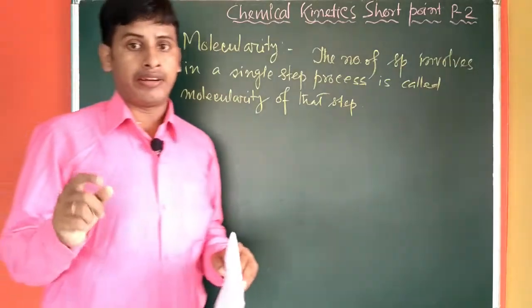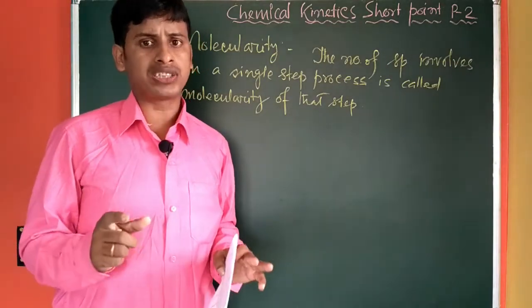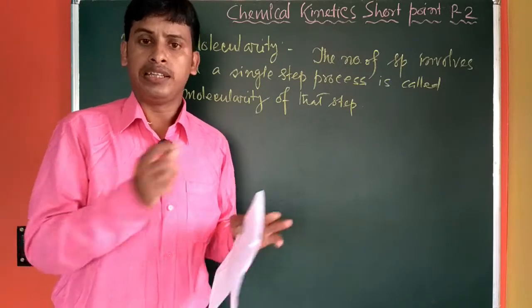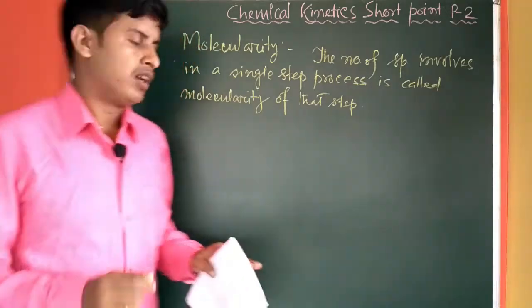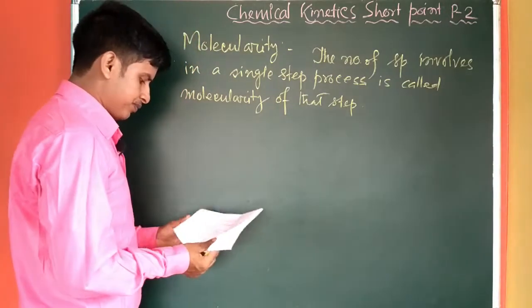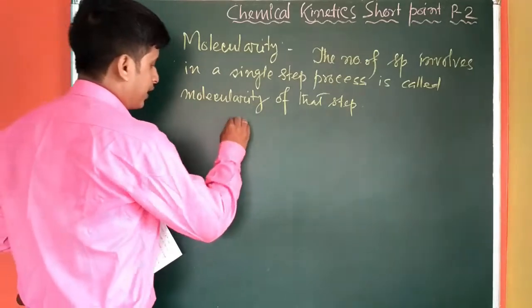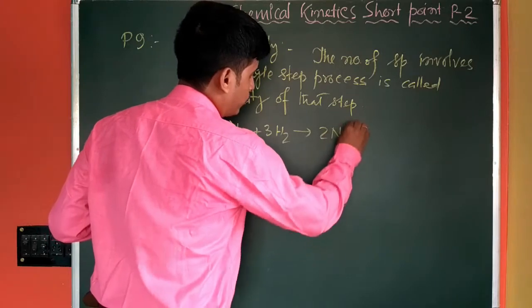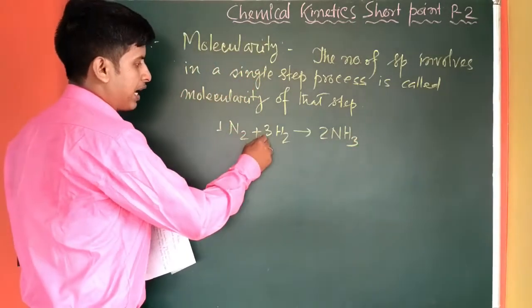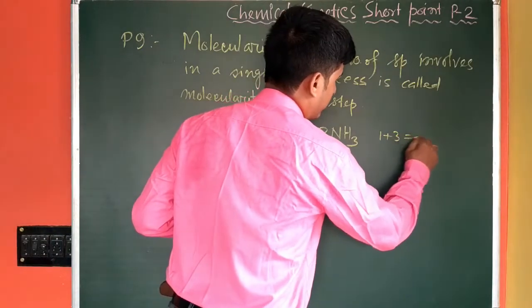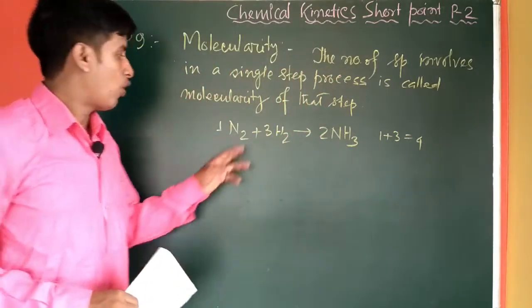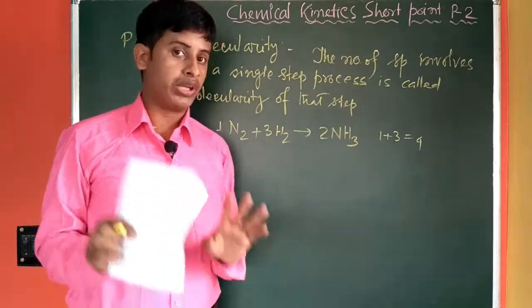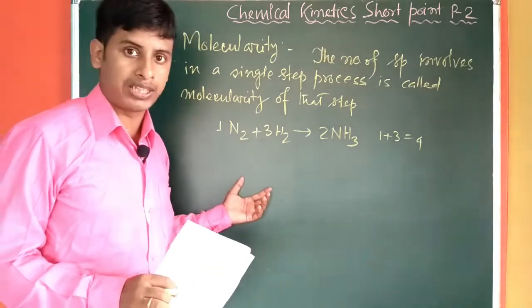First of all, we have to clear up a fact: it is not the sum of the number of species in the balanced equation. For example, if we consider N2 + 3H2 = 2NH3, we can add 1 plus 3, which equals 4. So the molecularity of this reaction is 4? It's not true. You can't get the molecularity from the balanced equation.